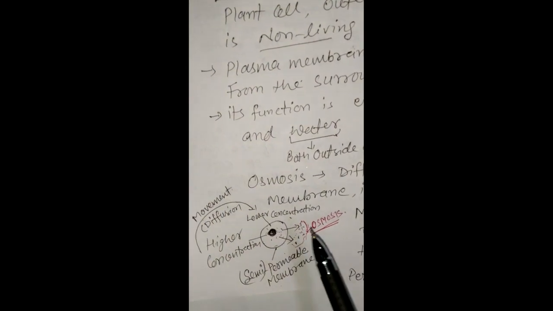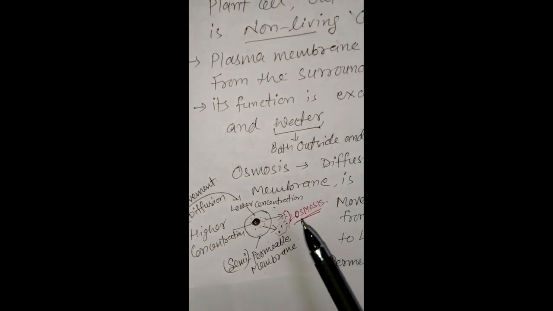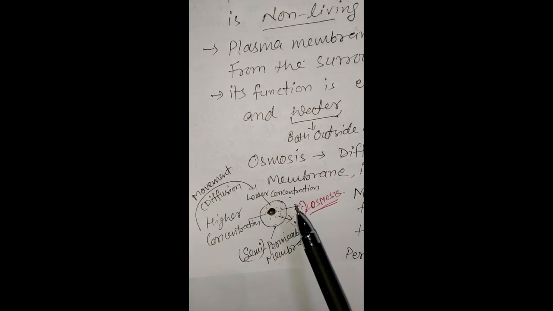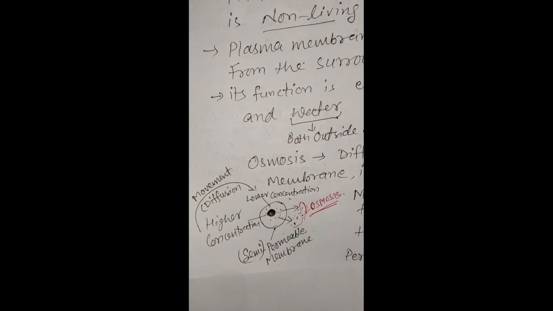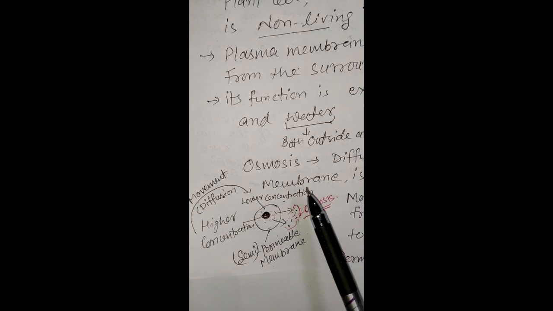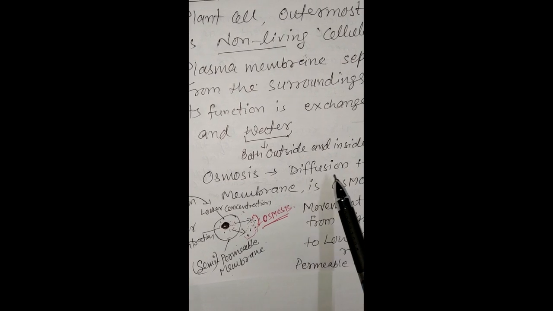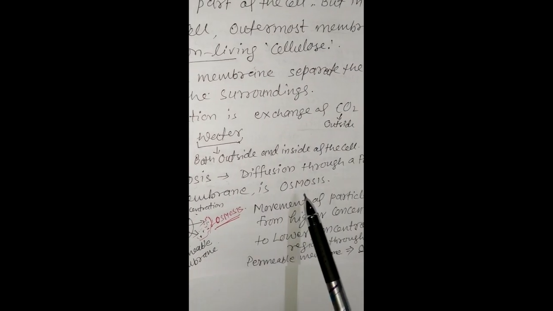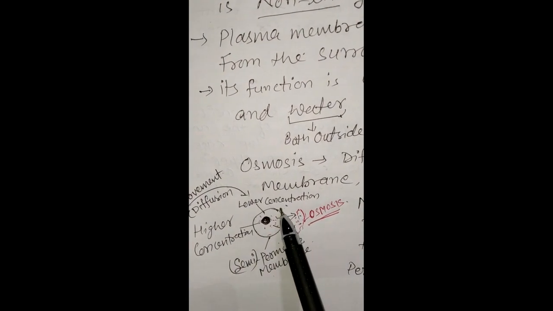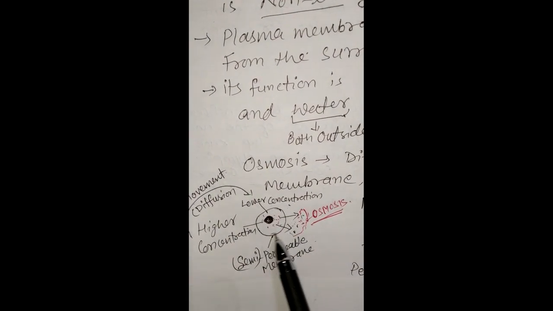Now we want to discuss two important processes taking place in the cell: osmosis and diffusion. Diffusion through a permeable membrane is called osmosis. Here, this is a permeable membrane or plasma membrane of the cell.